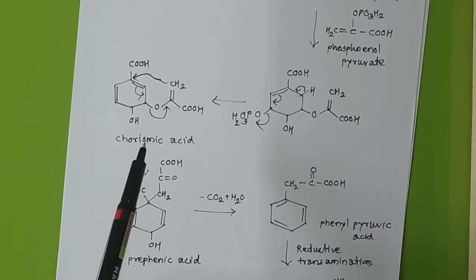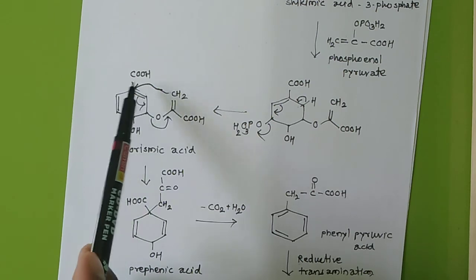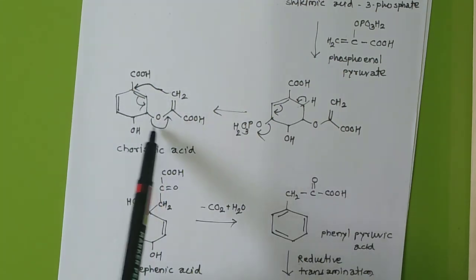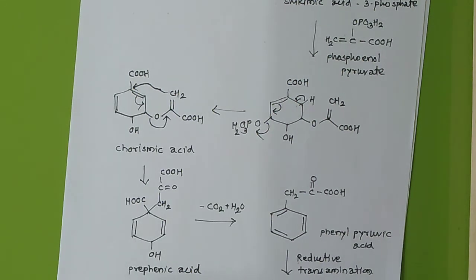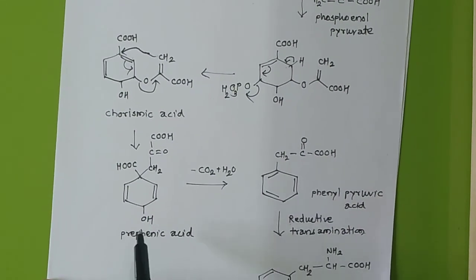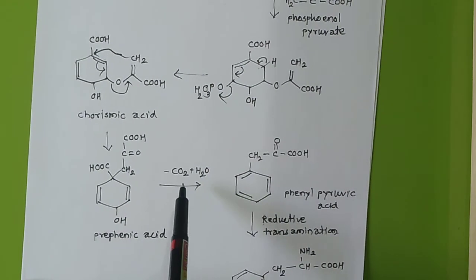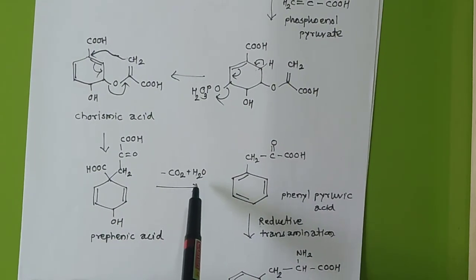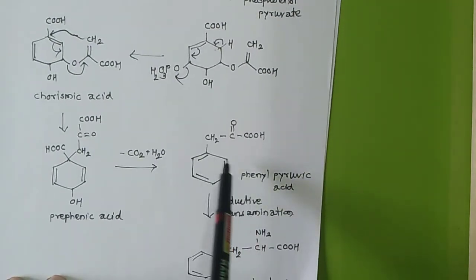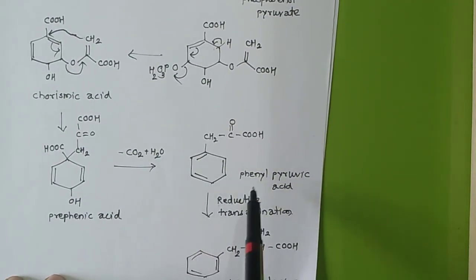Okay, and in this displacement you will get the prephenic acid. How you have got it? There will be attack of CH2 on this carbon, then this bond will shift here and this will be removed. Okay, and you will get the prephenic acid compound. From that we have to remove the CO2 and water. Okay, and you will get this phenyl pyruvic acid.